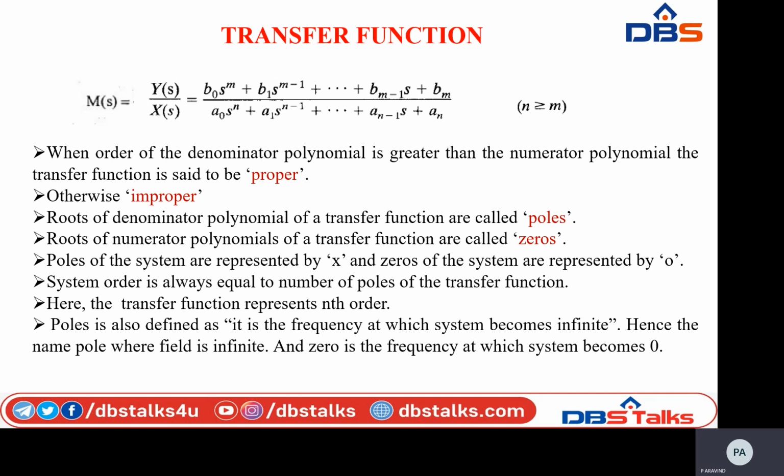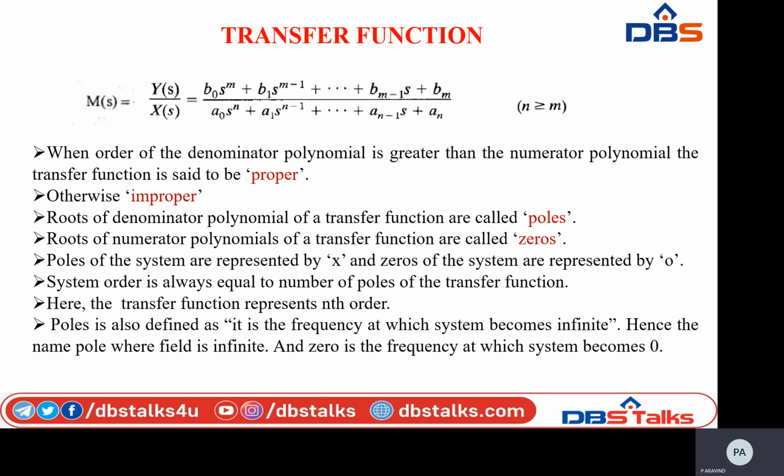The next one is transfer function. Here we are expressing the transfer function as the ratio of two polynomials. Here M of s is my transfer function, defined as the ratio of output by input. Here Y of s is my output and X of s is input.